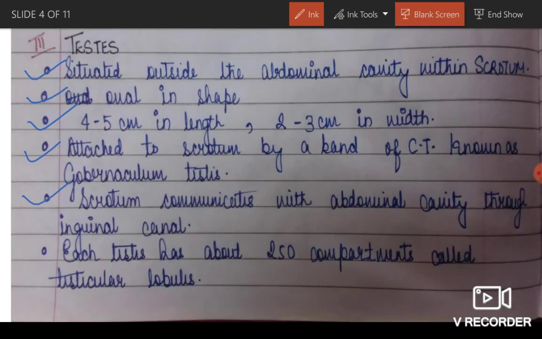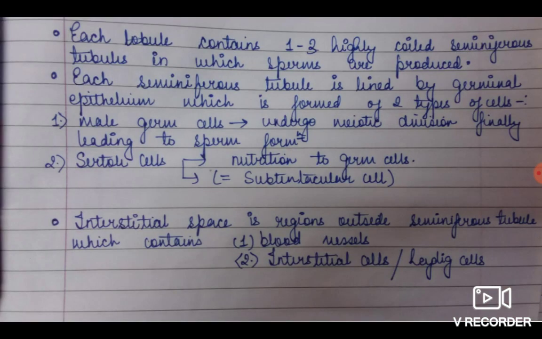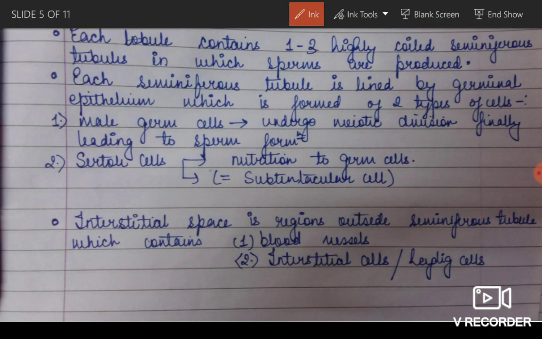Let's once see the slide. Yes, I've told you this. Next slide. Testis. Each lobule contains 1, 2, 3 highly coiled seminiferous tubules where sperms are produced, and seminiferous tubule is lined by germinal epithelium which is formed of two types of cells, male germ cell and Sertoli cell.